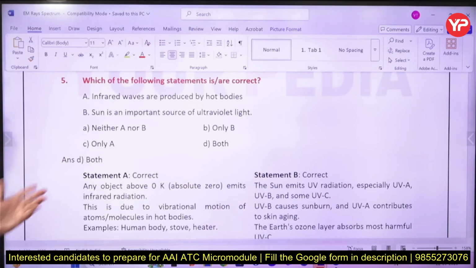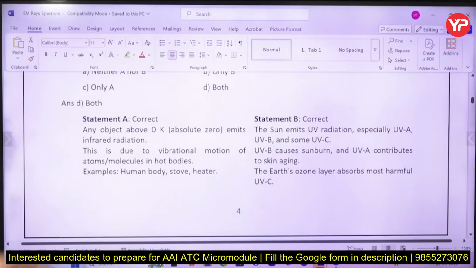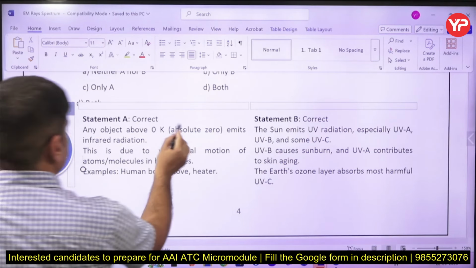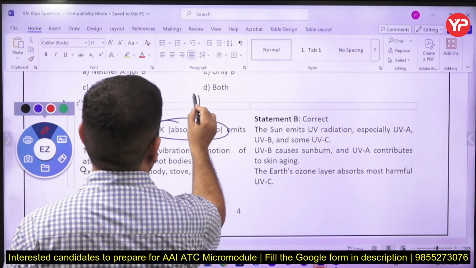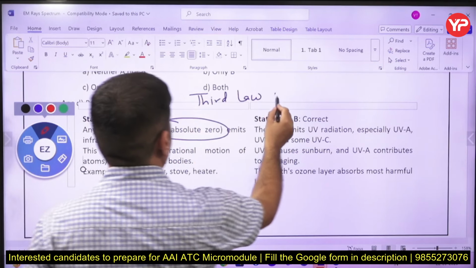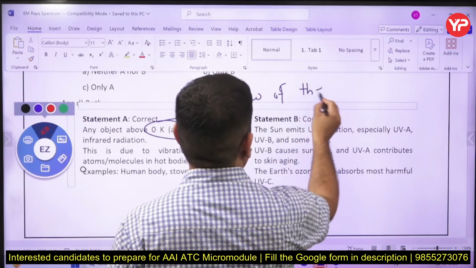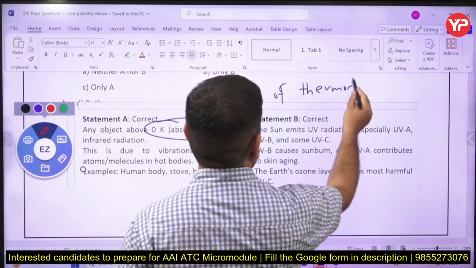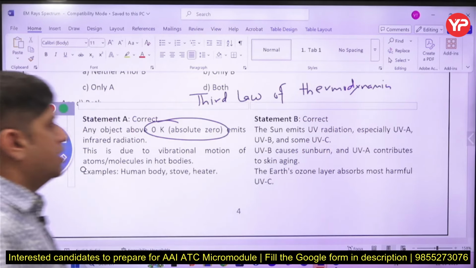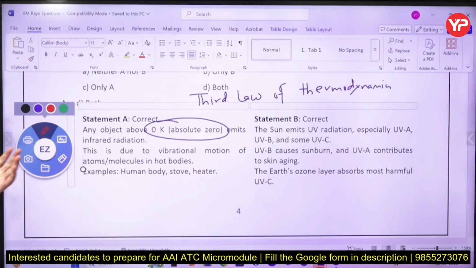Okay, so again, the first is correct, because absolute temperature, 0 Kelvin, cannot be attained. Who says that? This is the third law of thermodynamics. You know how many laws there are in thermodynamics? There are 4 laws, including the 0th law, first law, second law and third law. The third law of thermodynamics says 0 Kelvin temperature cannot be attained.